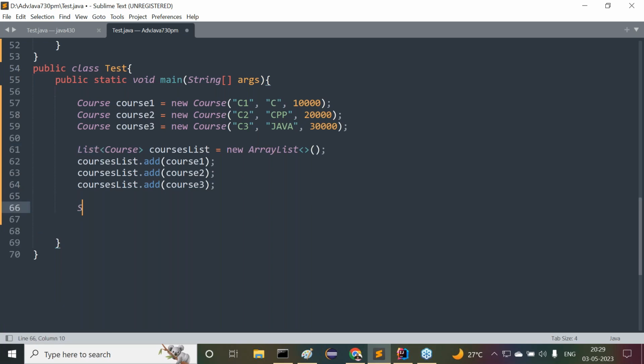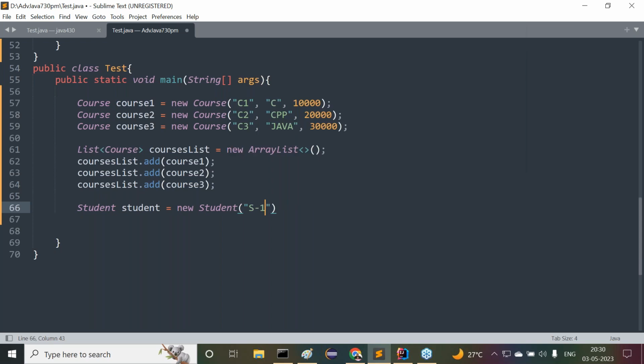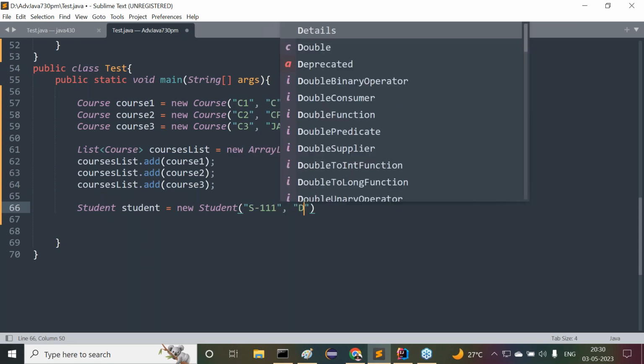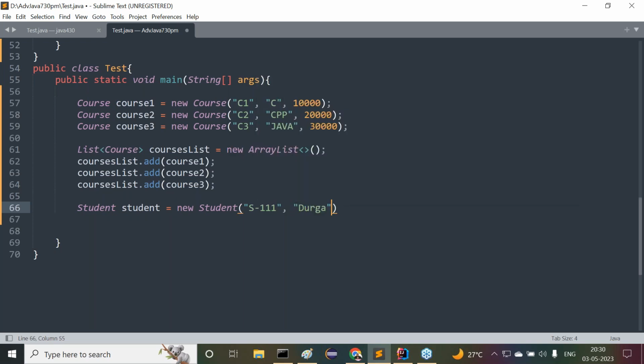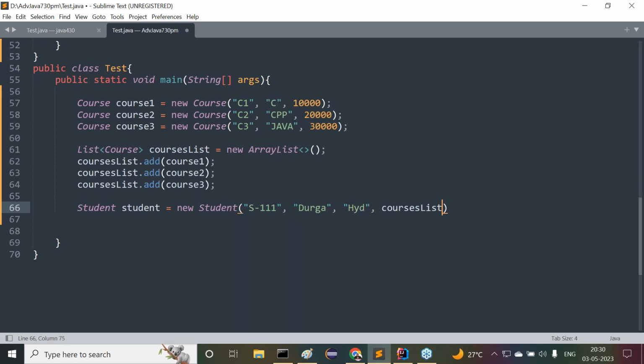Now I need to create student object. Student is equal to new Student of S-111 student ID. Student name, say for example, Durga. And what next one? Student address, say for example, Hyderabad. After that, student has what, their courses list. Courses list is provided or not in student object.